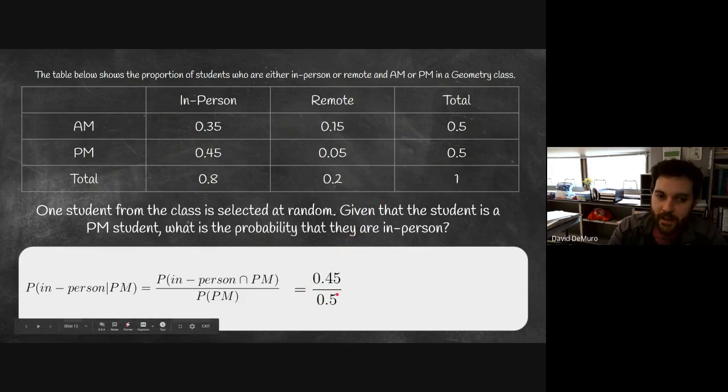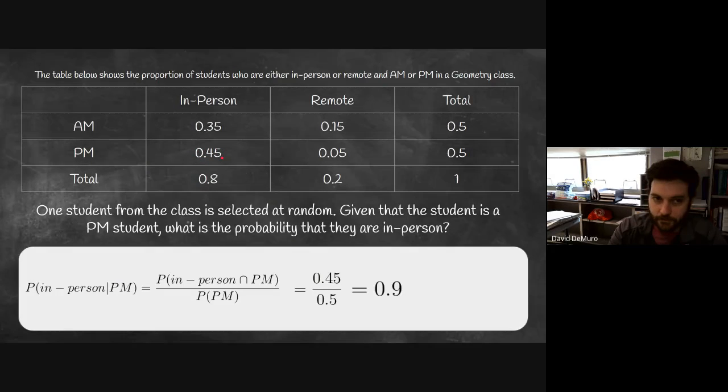So out of the half of students who are in the PM, how many of them are in person? And so 0.45 divided by 0.5 will be 0.9. And that means that roughly 90% of students from the afternoon are in person. This is 90% of that PM session right here in the in-person column.